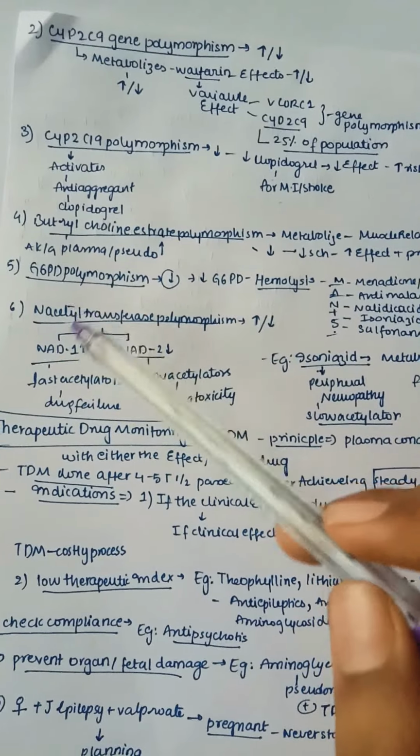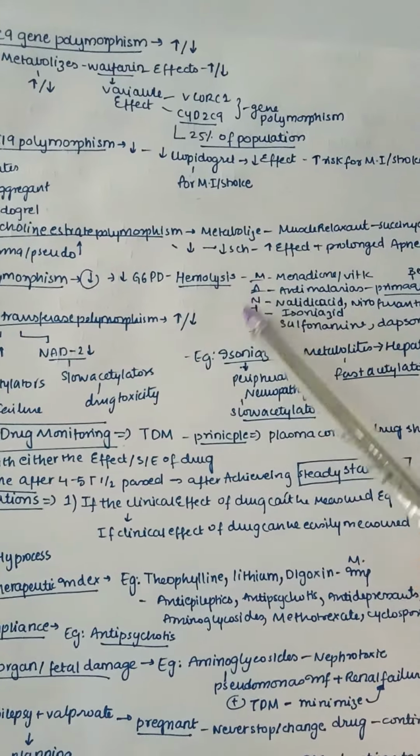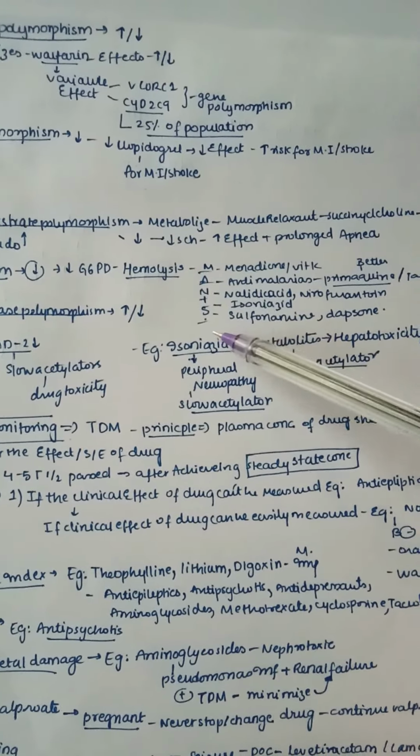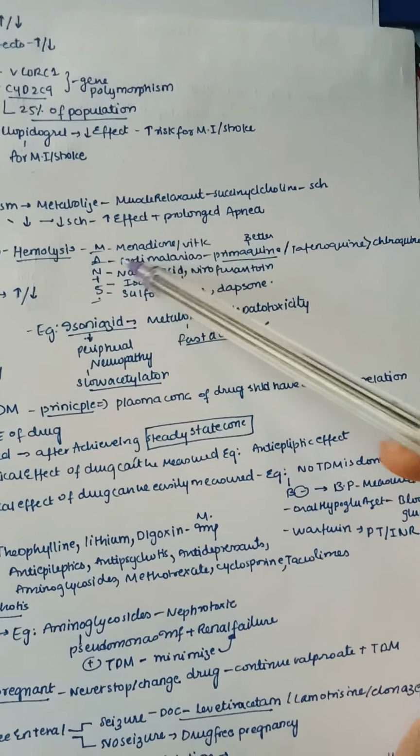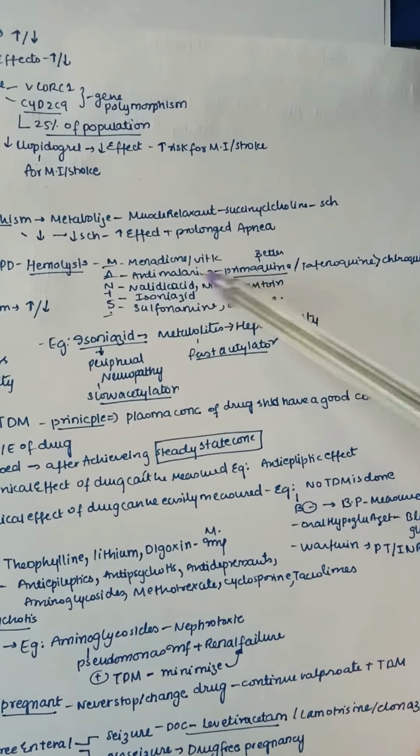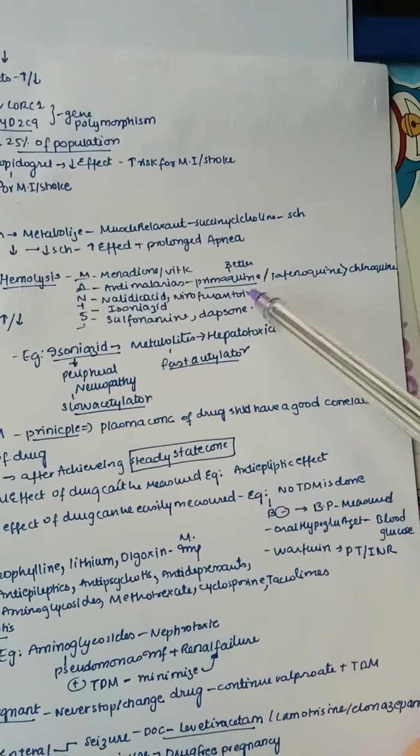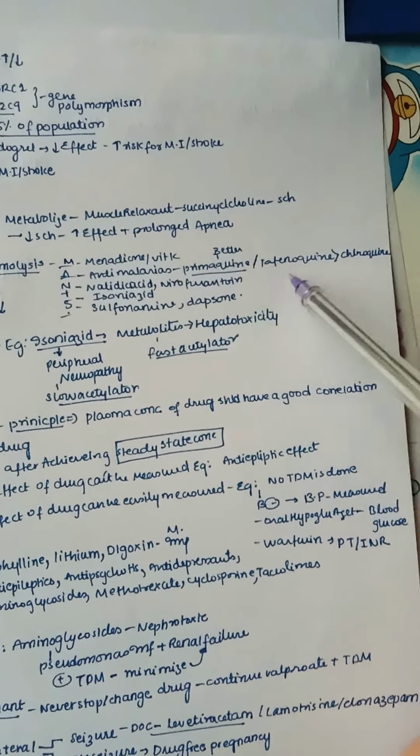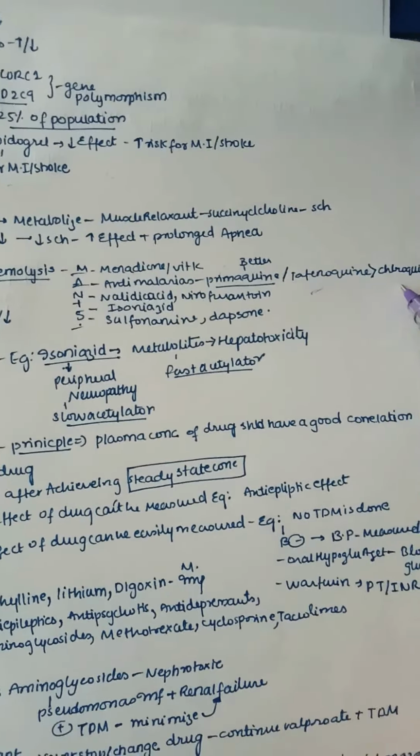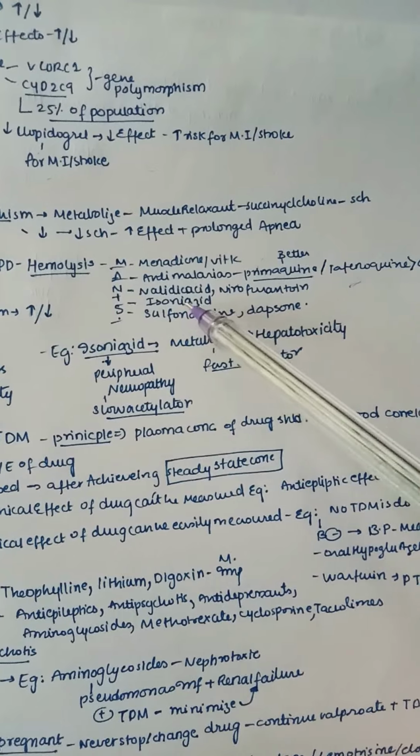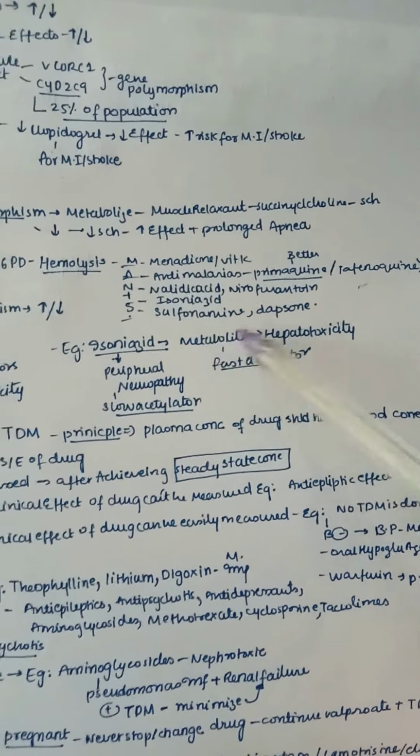And next, coming to G6PD polymorphism, it is a decreasing type. So decreased G6PD leads to hemolysis, and you can remember which drugs cause this. You can remember it as "Manis": M for Menadione or vitamin K, A for anti-malarials, like primaquine, which is the best known, and tafenoquine and chloroquine, and N for nalidixic acid and nitrofurantoin, and I for isoniazid, S for sulfonamide, and dapsone.